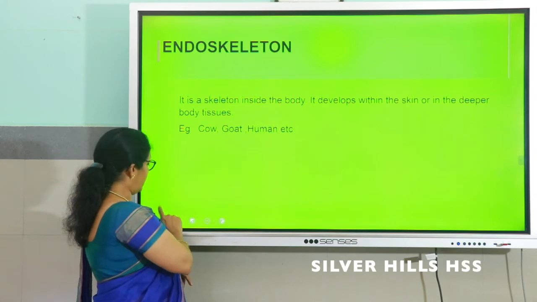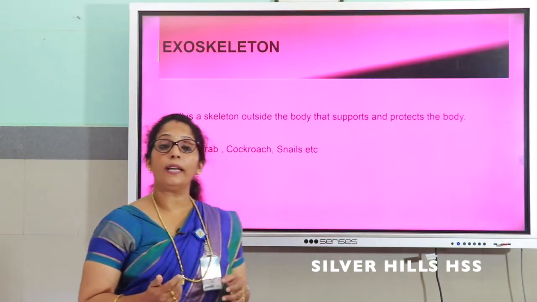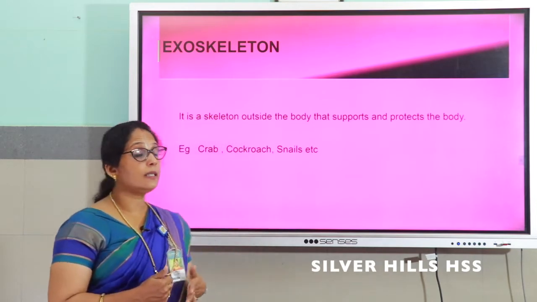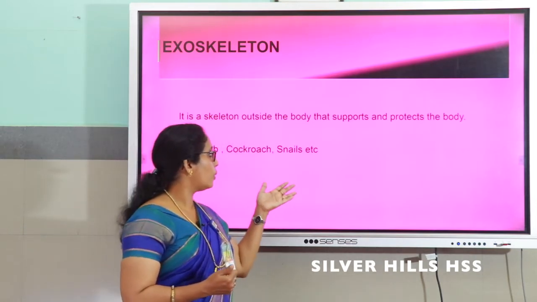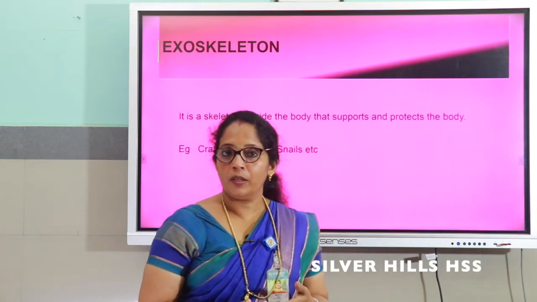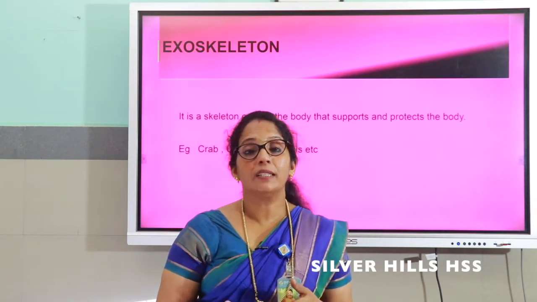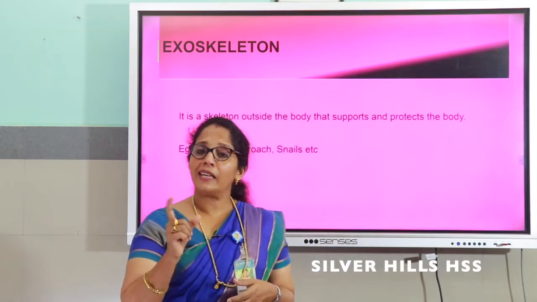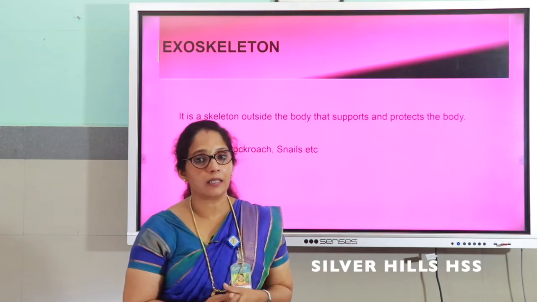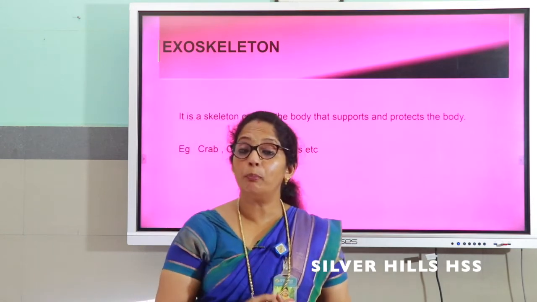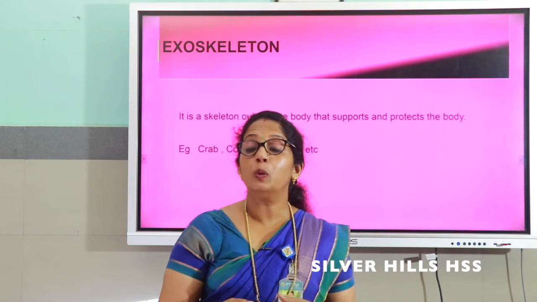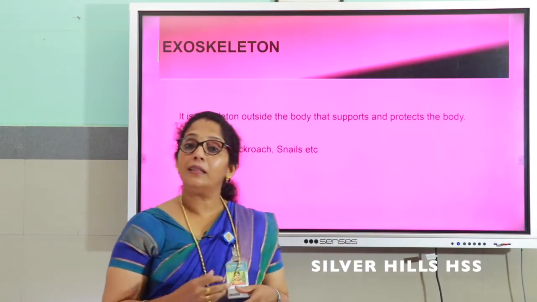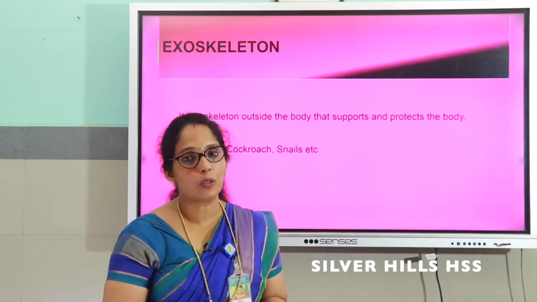In the same way, skeleton outside the body, they are called what? Exoskeleton. Exoskeleton is seen in crab, cockroach, snail, etc. So we have studied two types of skeleton, endoskeleton and exoskeleton. We have seen scales on fishes, reptiles, in the same way feathers on birds, as well as nails and hooves on animals, cows, goats and all. All these are the remnants or remains of exoskeleton.